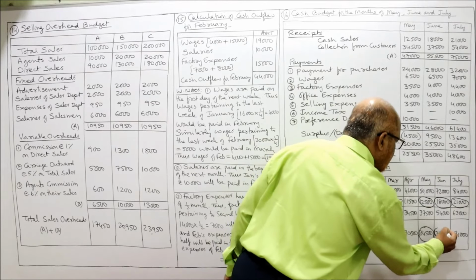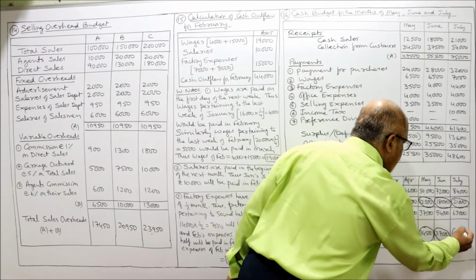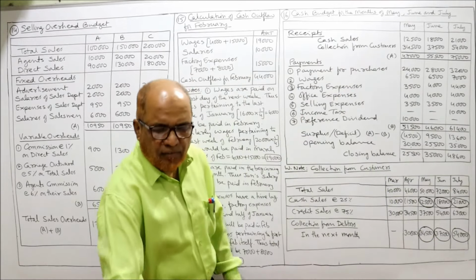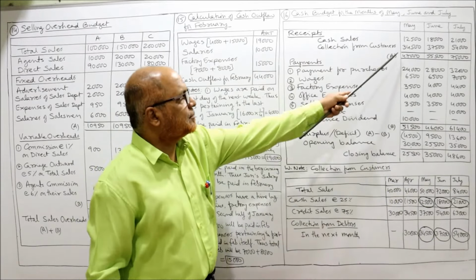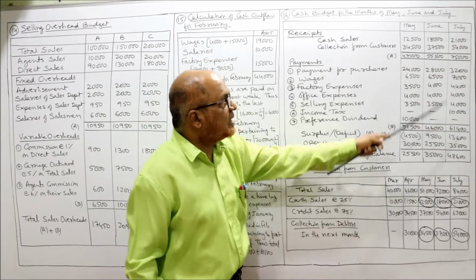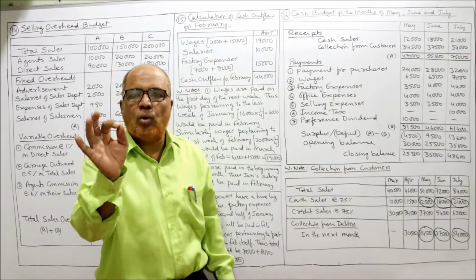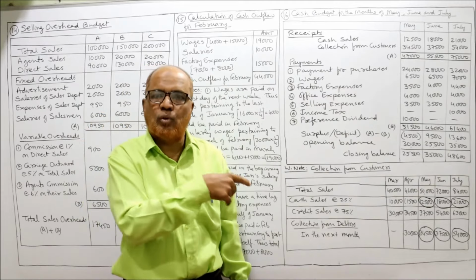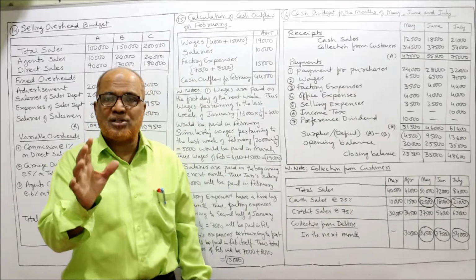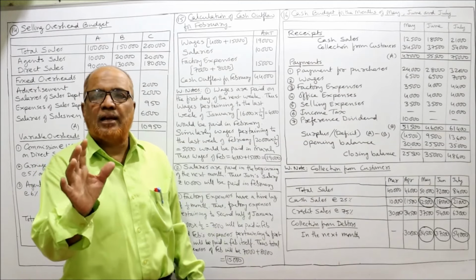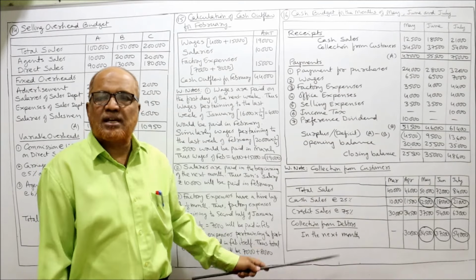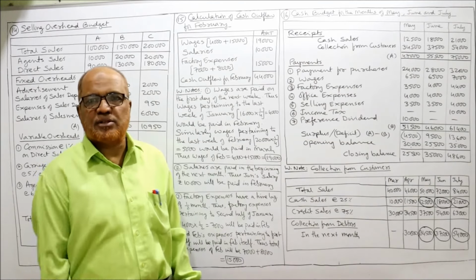June 37,500 and July 54,000. So 34,500 is the collection from customers, 37,500 is the collection, and 54,000 is the collection. That's all. This is the only critical point you have to concentrate on, focus more on this point. How to calculate? Normally students commit the mistake in this calculation of collection from customers.